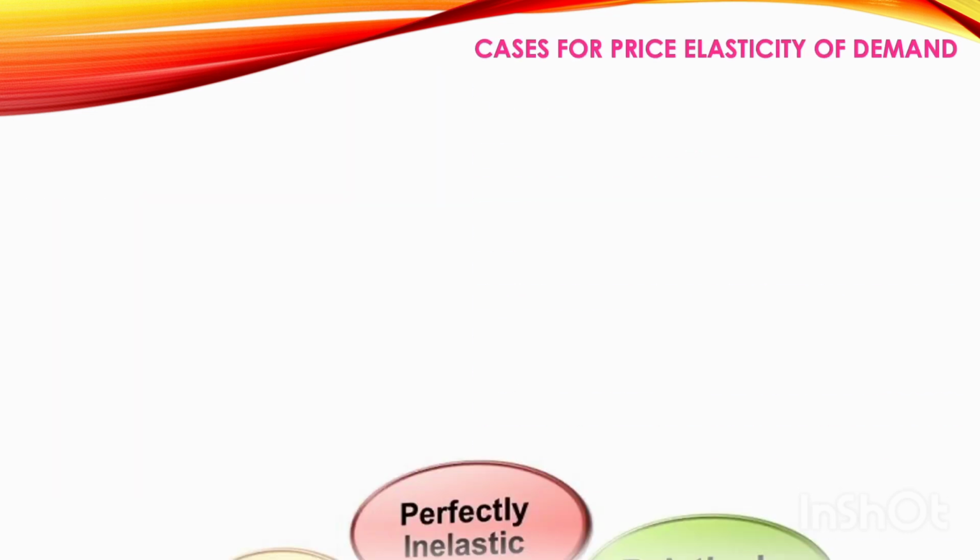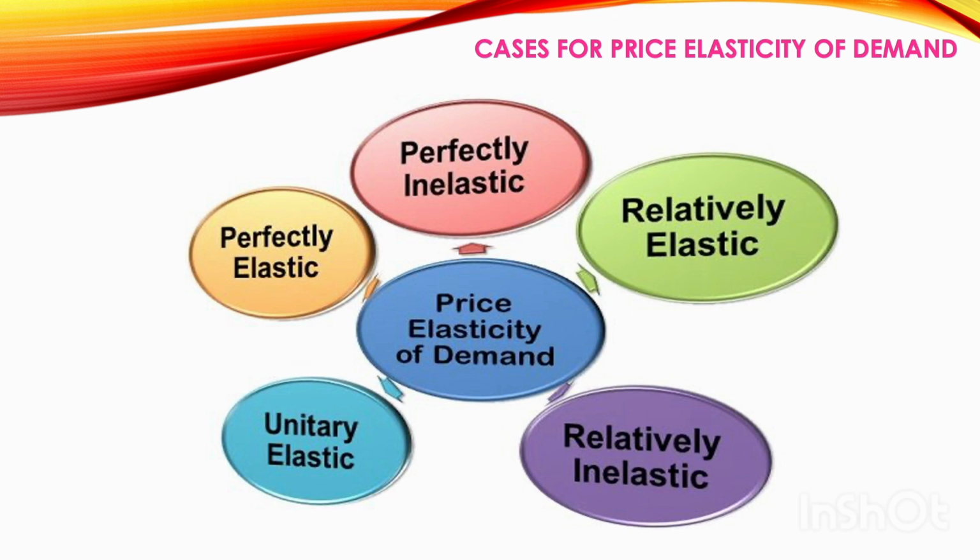We have 5 cases for price elasticity of demand: perfectly elastic demand, perfectly inelastic demand, unitary elastic demand, relatively elastic demand, and relatively inelastic demand. We'll be explaining each case in detail.